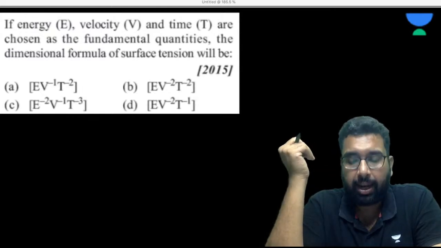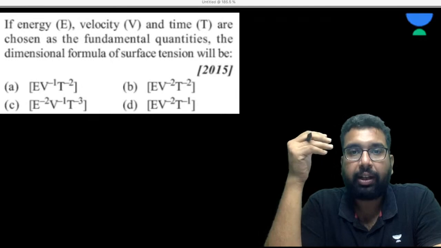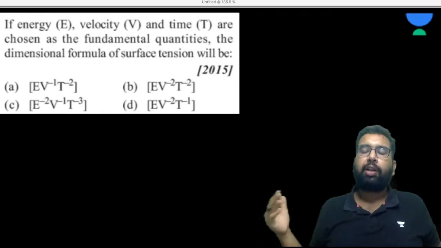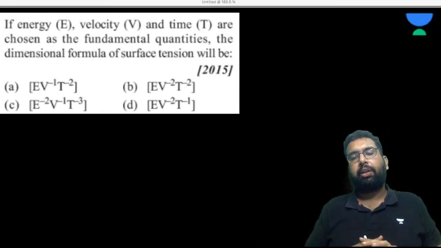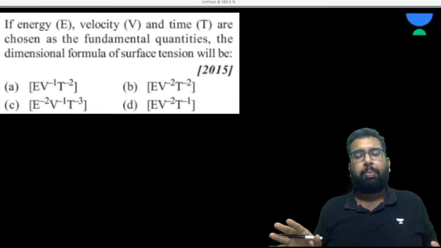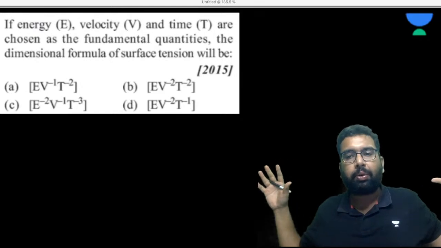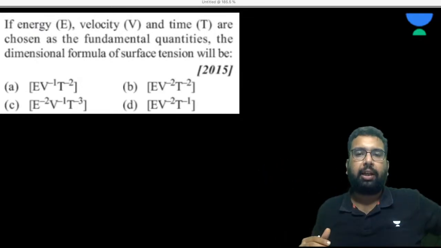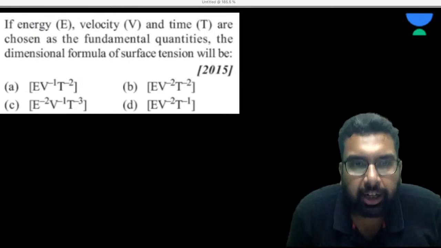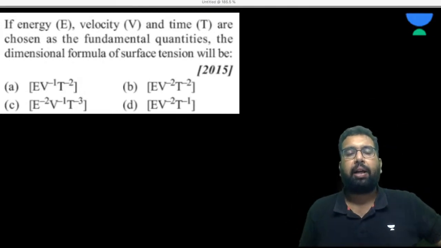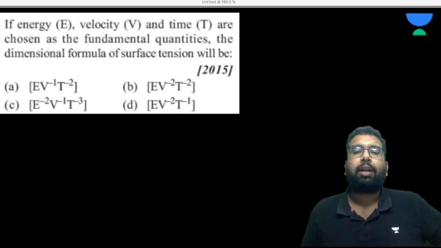Energy, velocity, time are chosen. So here they have changed the fundamental dimensions. The fundamental dimensions are the 7 that we have seen. But some physicist, maybe trying to develop another way of physics, has used the fundamental dimensions E, V, and T. Then how are things going to behave?